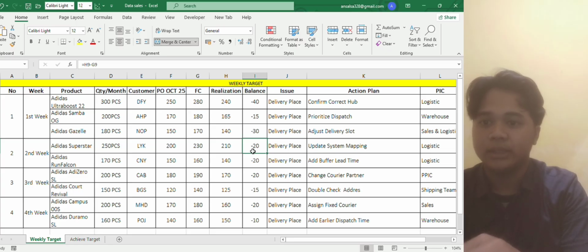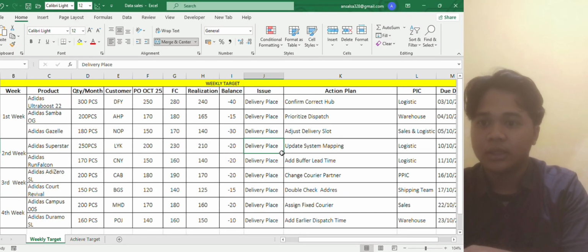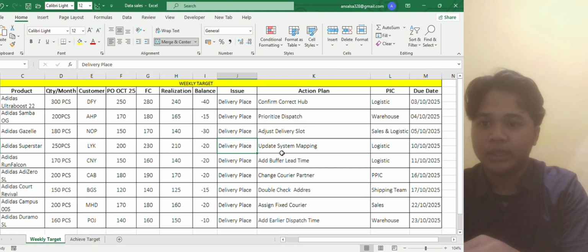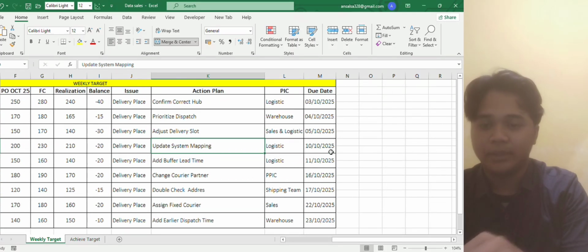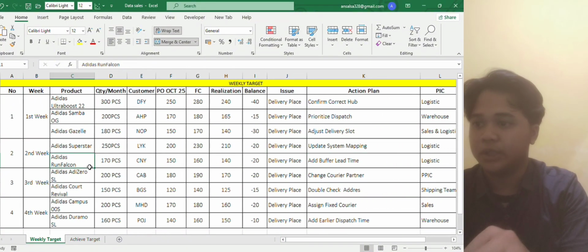So the balance is minus 20, meaning that the target was not reached. And then the same issue, delivery place. For the action plan, update system mapping, and PIC in charge is logistic, and the due date is 10 October 2025.